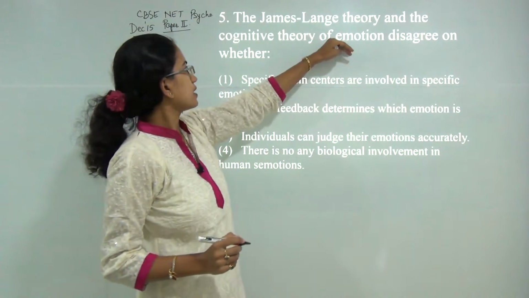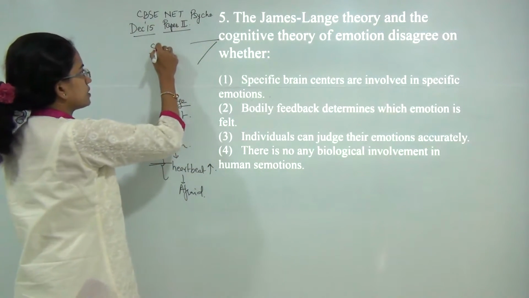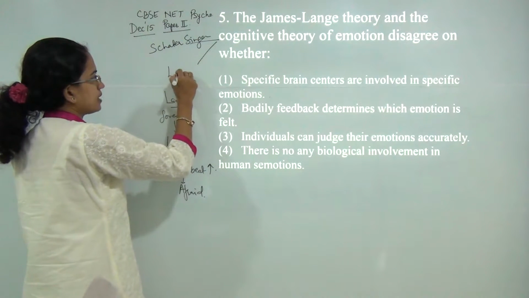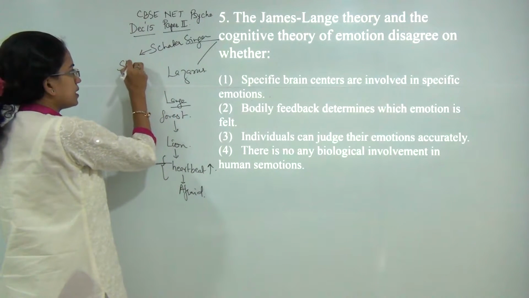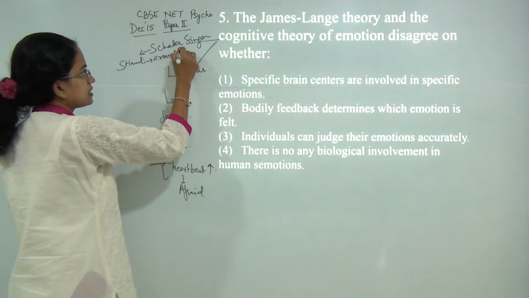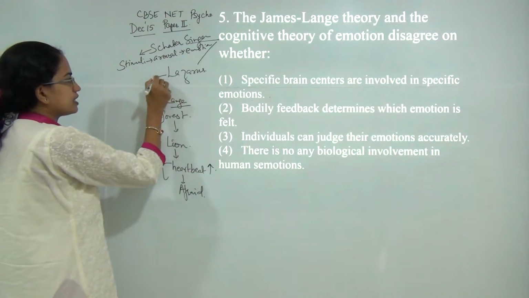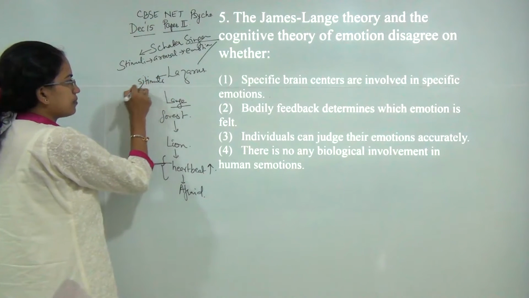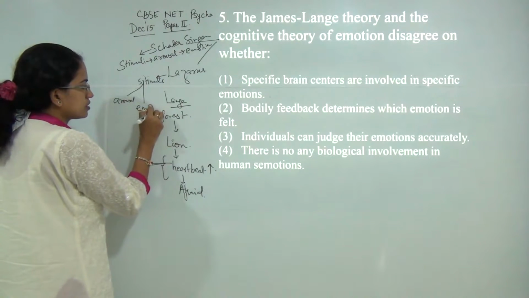In contrast to that, you have cognitive theories. There were 2 cognitive theories. One was given by Schachter and Singer, and the next was given by Lazarus. So Schachter and Singer said you have a stimulus that leads to arousal, and finally this arousal leads to emotion. In contrast to that, Lazarus said you have a stimulus, and that stimulus leads to arousal and emotion.